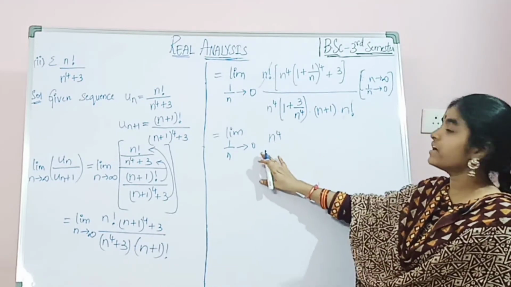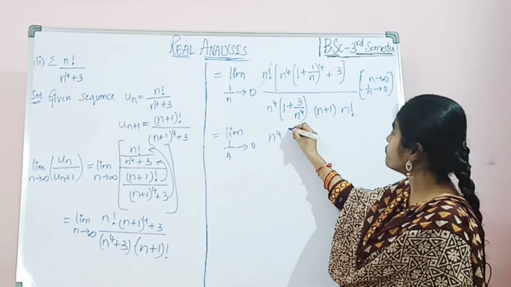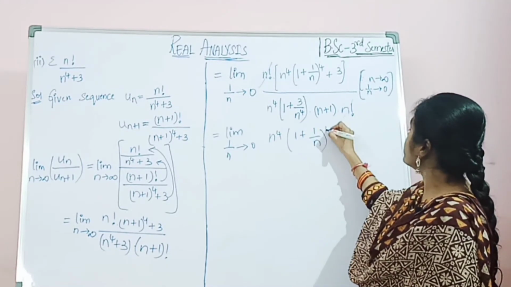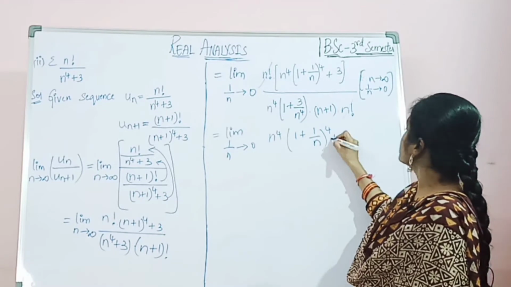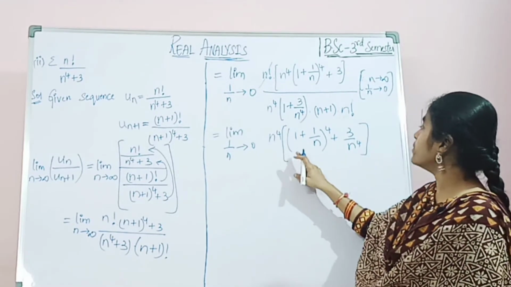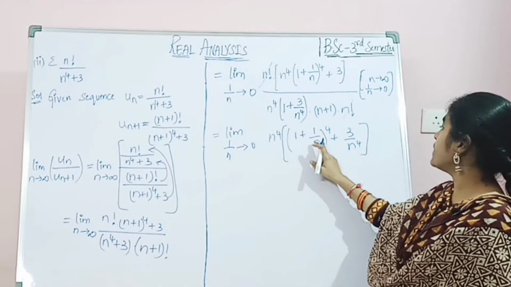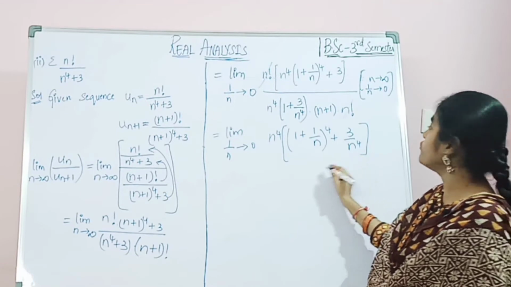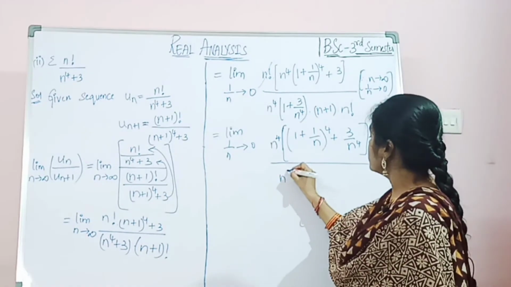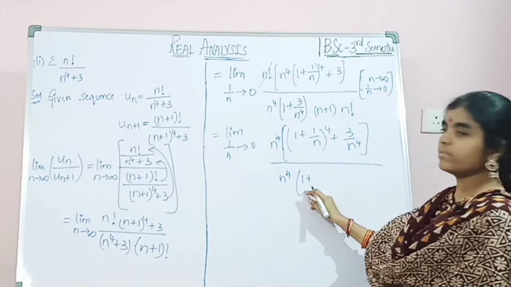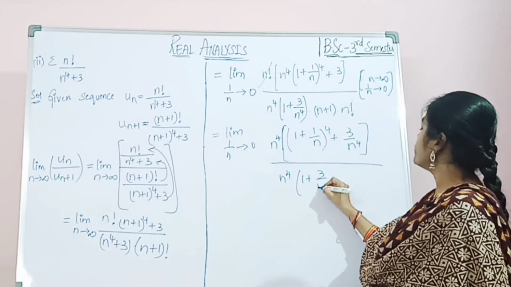Now we are taking here n power 4 common. So n power 4 into 1 plus 1 by n whole power 4 plus 3 by n power 4, by n power 4 into 1 plus 3 by n power 4 as it is.